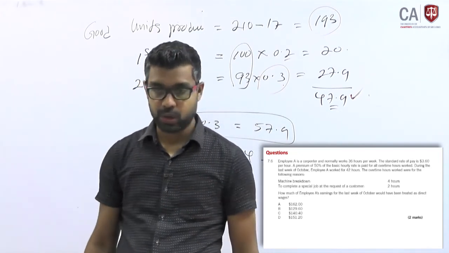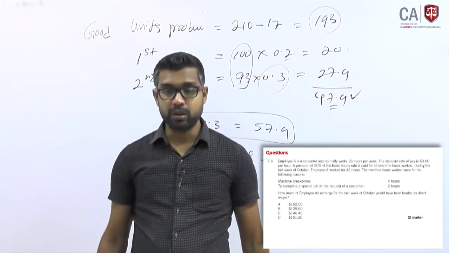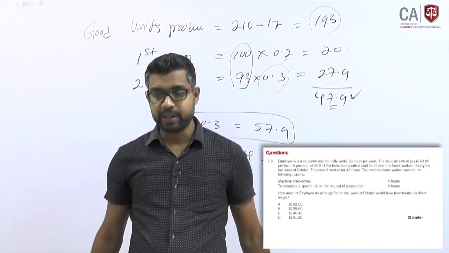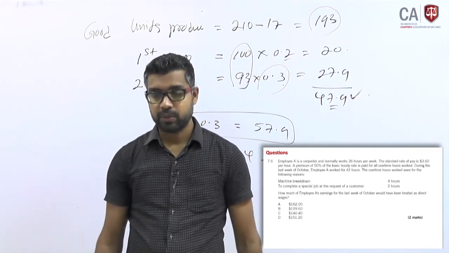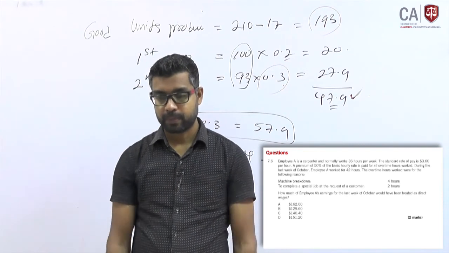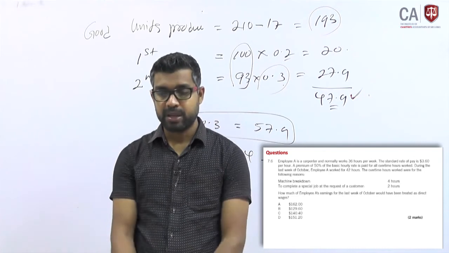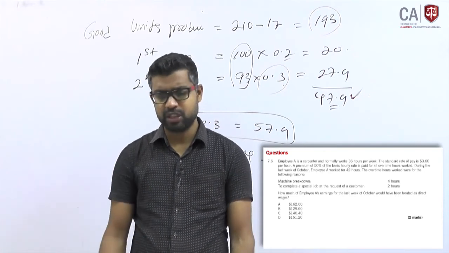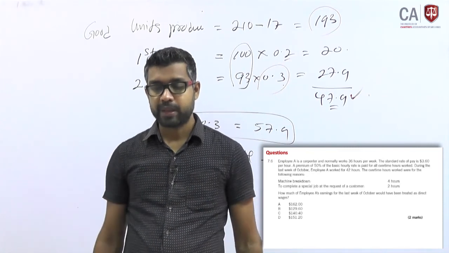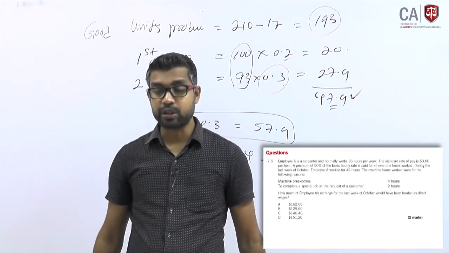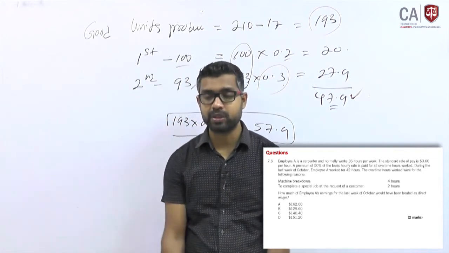Overtime premium, that we have discussed. During the last week of October, employee A worked 42 hours. The overtime hours were worked for the following reasons: machine breakdowns for 4 hours, which is beyond your control, and 2 hours to complete a specific job at the request of the customer. Very important words here: specific job at the request of the customer.